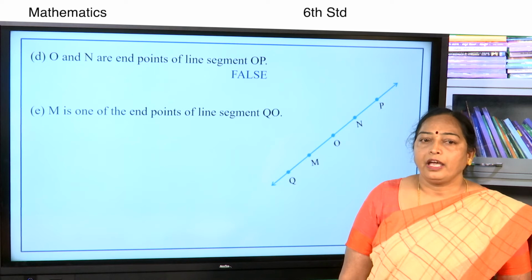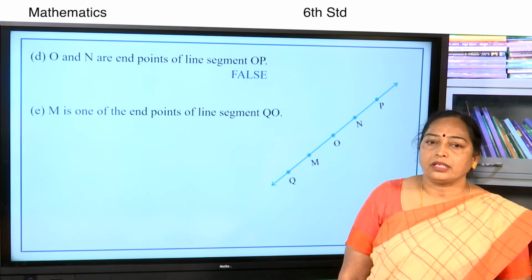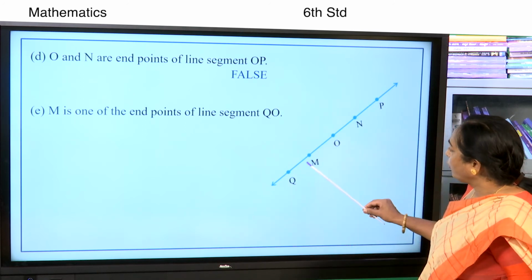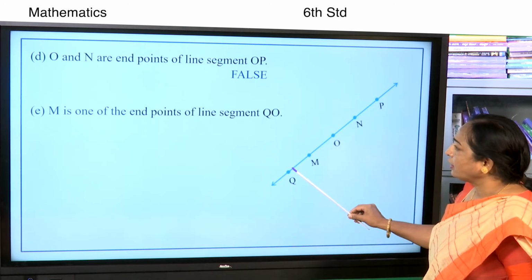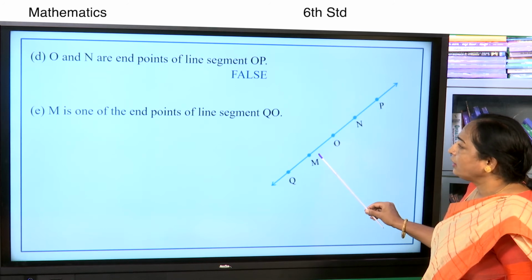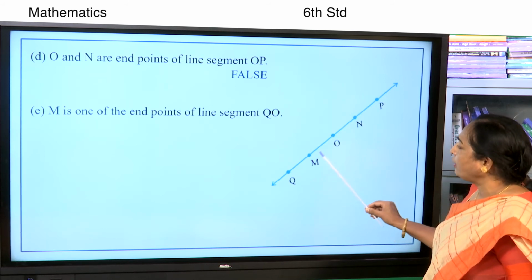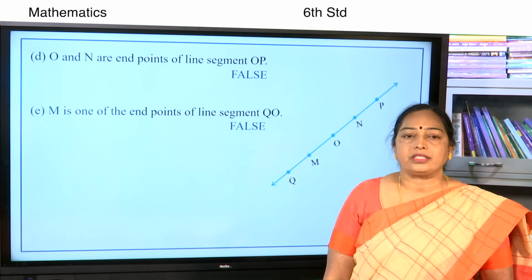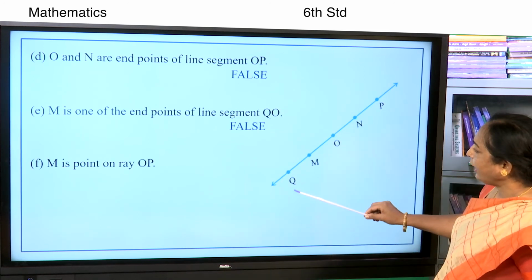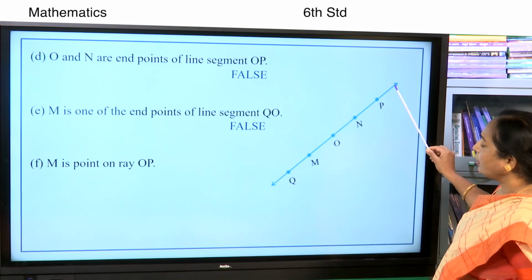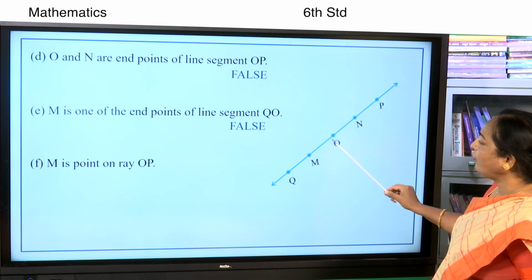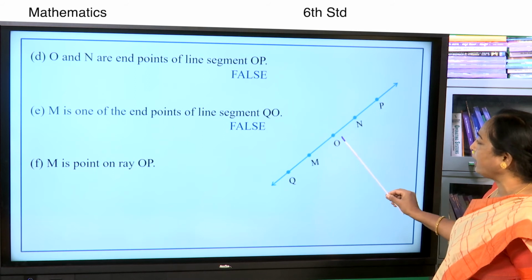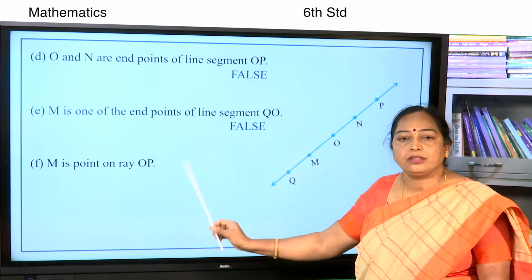Next one. M is one of the end points of the line segment QO. QO is a line segment, but M is not an end point of line segment OQ. So, this statement is false. Let us take the ray OP. M is in a different direction from OP, so it is not a point on the ray OP. Therefore, this statement is false.